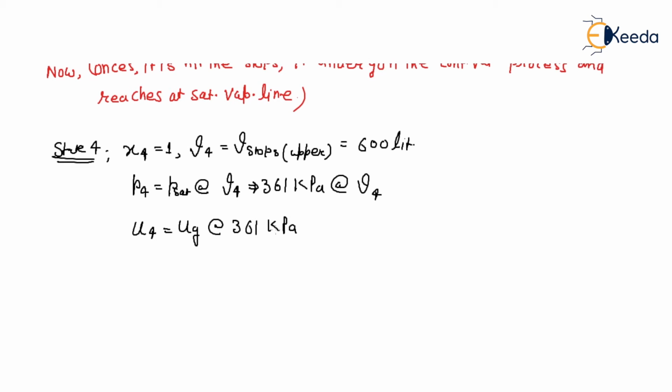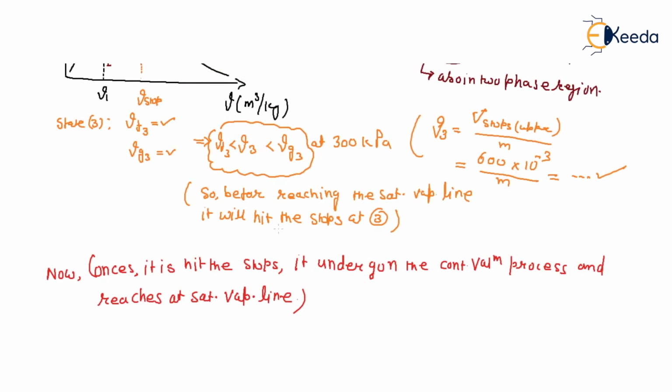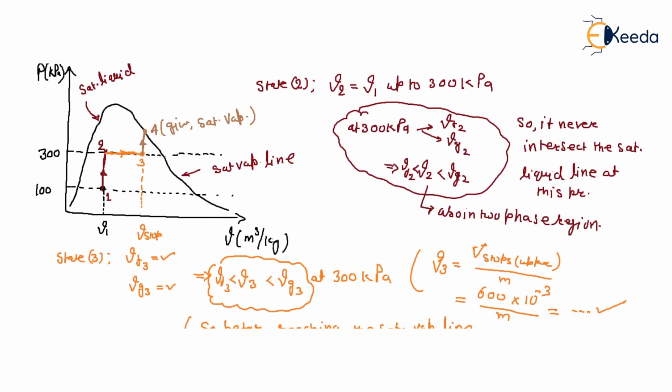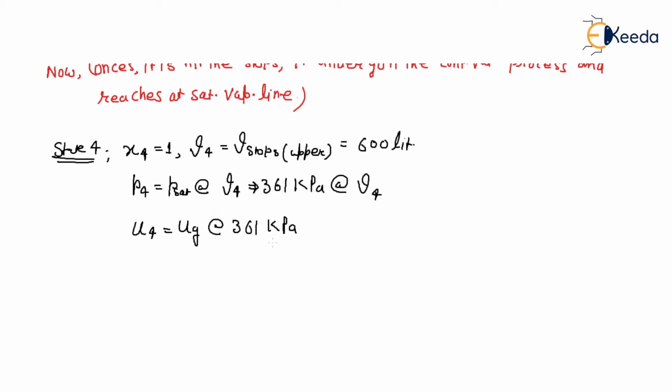Because vg here is the volume of the stop, and at 600 liter the saturated pressure is 361 kilopascal. So u4 is ug at 361 kilopascal.